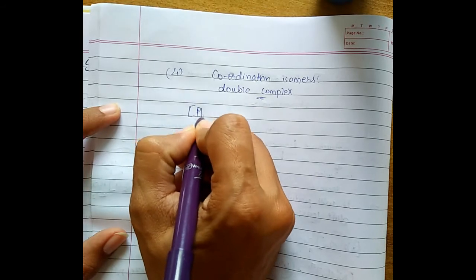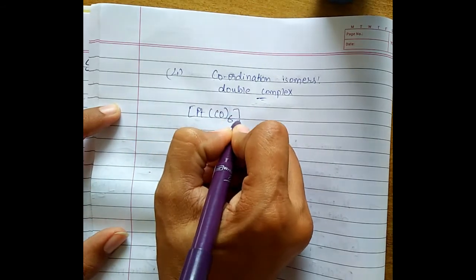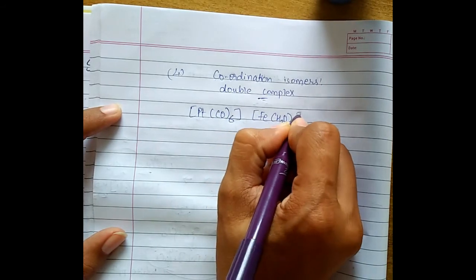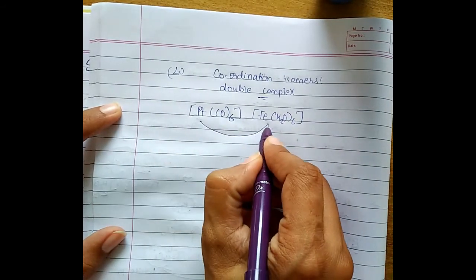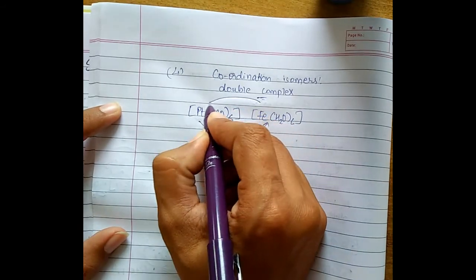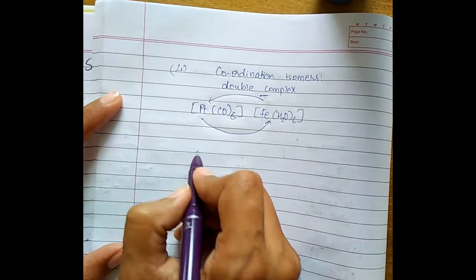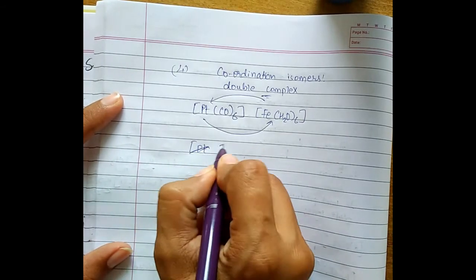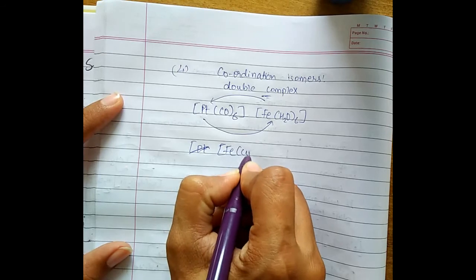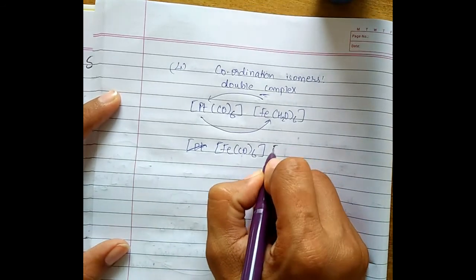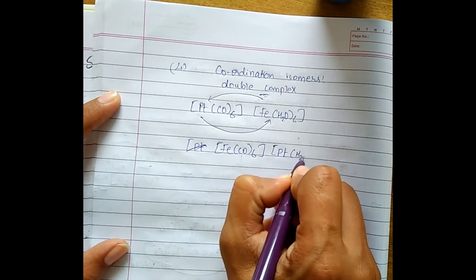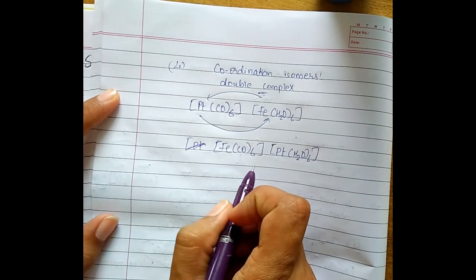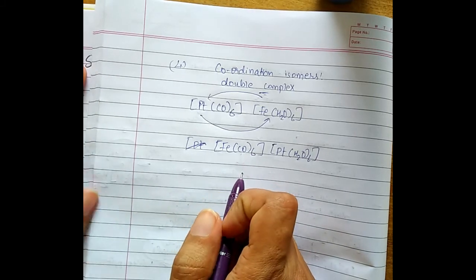For an example, if I am having [Pt(CO)6] and [Fe(H2O)6], just by interchanging the central metal atom, you will get the isomer. So the isomer produced of this compound is [Fe(CO)6] and [Pt(H2O)6]. Correct? So here we complete our structural isomerism.